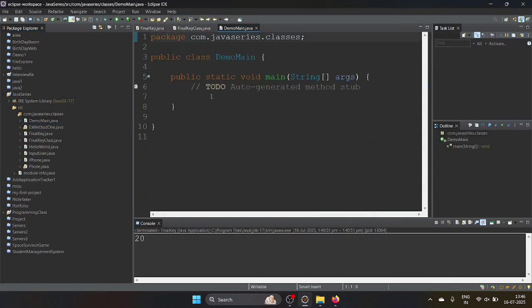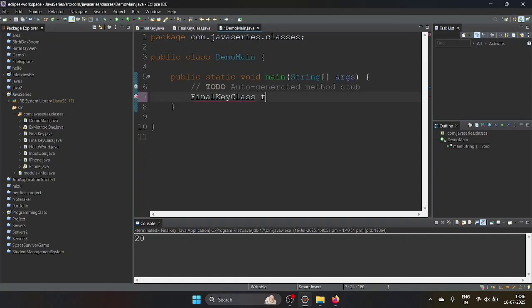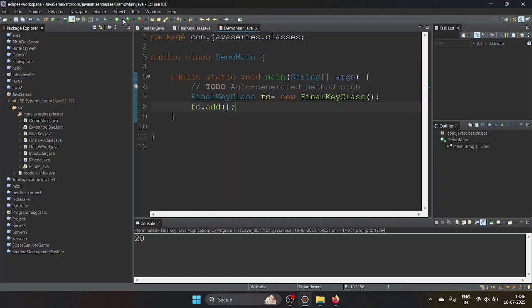Then here what I'm going to do is I will create an object of this final class. Final class f c I'm going to give, then new. I'm creating the object of this one. Then I will write fc dot add. Then run the program. Let's see what we will get. 30 we are getting here.